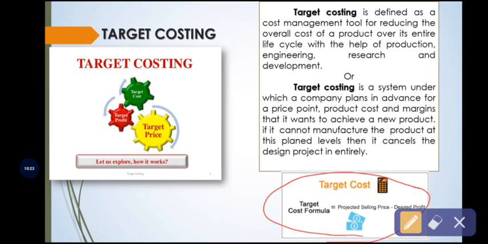It completely depends on the cost of the product and management policies towards fixing the prices of the product or services, and also it includes desired profit. So when the desired and required profit is deducted from the projected selling price, then we will get the target cost.